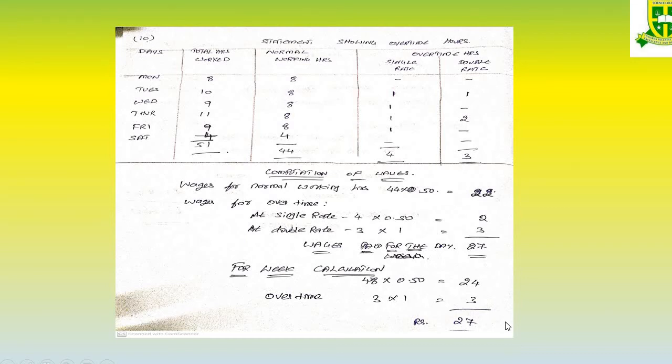Don't see the day, week is different. They are told correctly, for weekly 48 hours is the normal rate. After 48 hours we have to give double the rate. So 51 is actually the work done by him. So from 51, 48 will be the normal wages. The extra 3 will be the overtime wages. So the value will be the same. So this is the calculation of overtime wage.